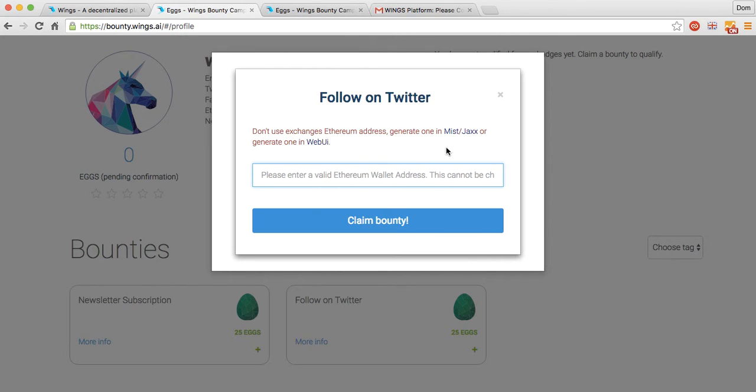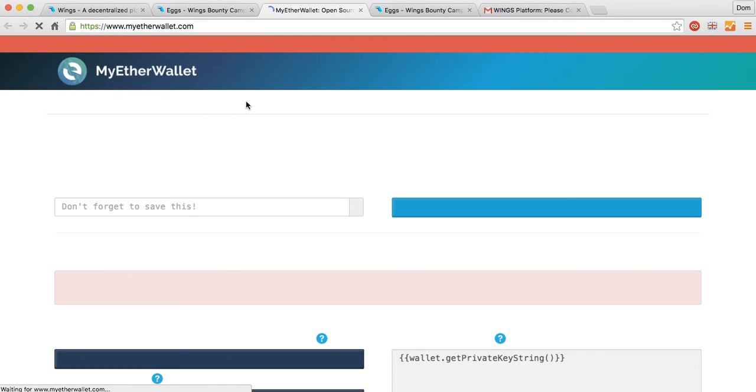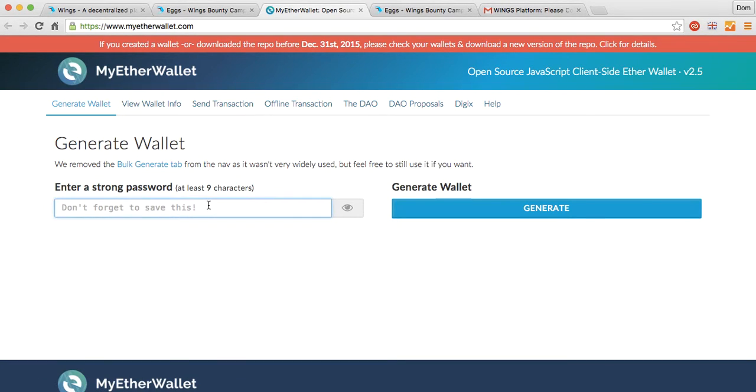And there's two ways to do this, if you don't have an Ethereum address. Either generate one with Mist or Geth, or if you trust the web, you can generate one through a web UI. You can come here to MyEtherWallet and put in a password that you're going to remember.